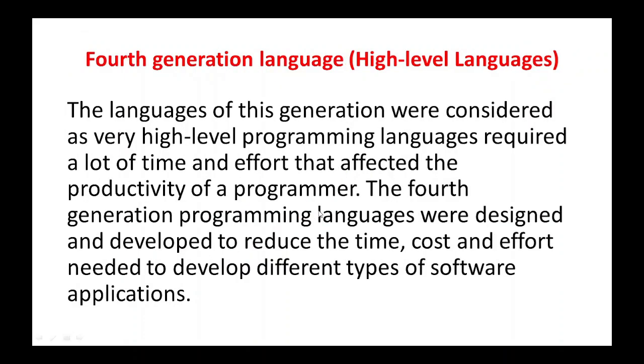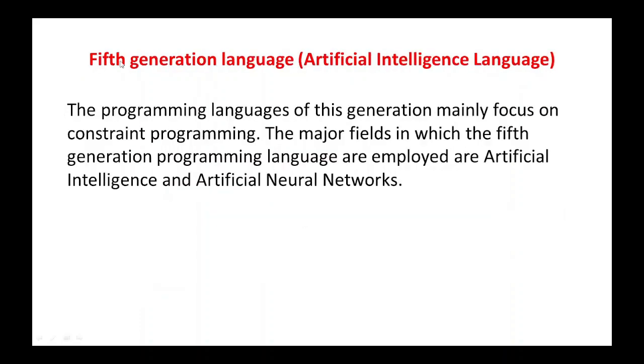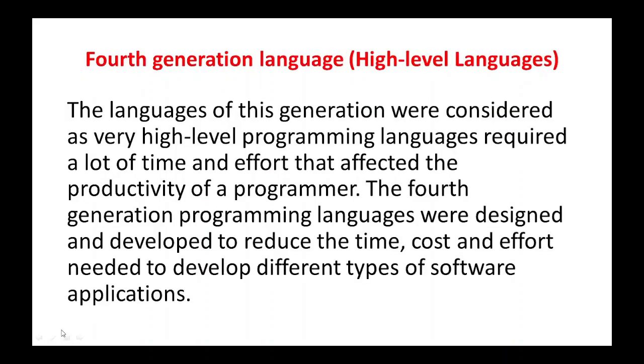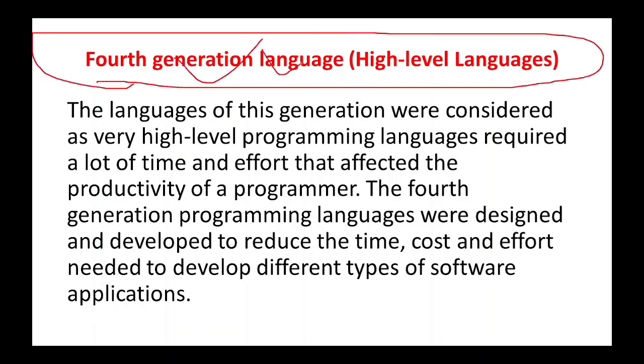In the fourth generation language, it is known as high level language programming, and sometimes also very high level language programming. In this programming language, we write the code in our own language, and the machine will interpret it with the help of a translator. Once the machine produces the result, it will also interpret it back into our language. Clear? Whatever language we are using.